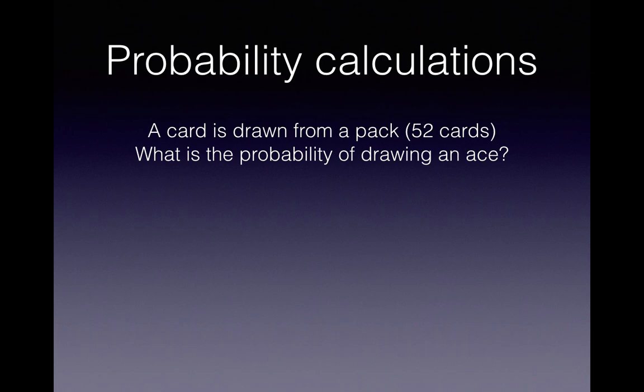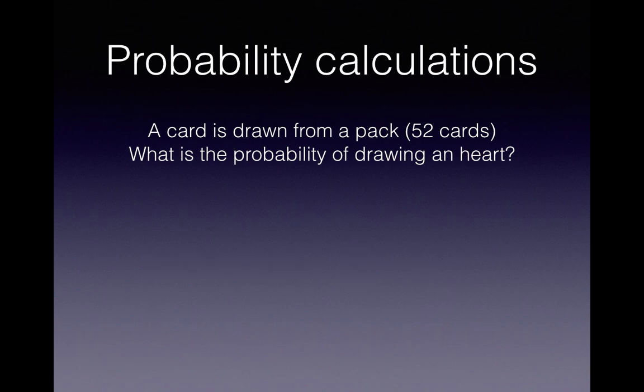So if we think about our formula, how many aces are in the pack? There are 4. Ace of hearts, ace of spades, ace of diamonds, and ace of clubs. And there's a grand total of 52 cards. So the probability is 4 out of a grand total of 52. And when we cut that fraction down by dividing the top and the bottom by 4, we get 1 out of 13 in the smallest equivalent fraction.